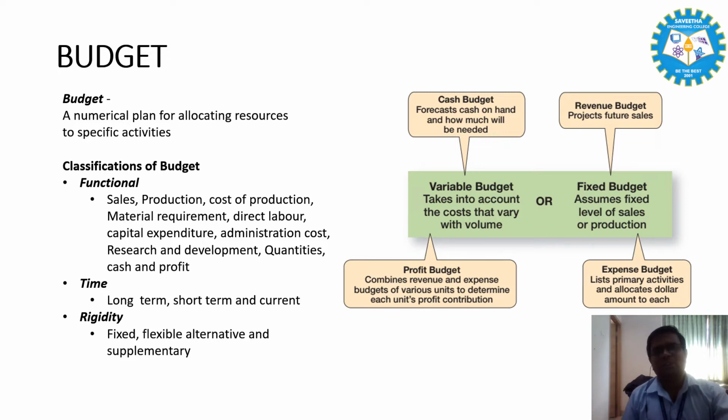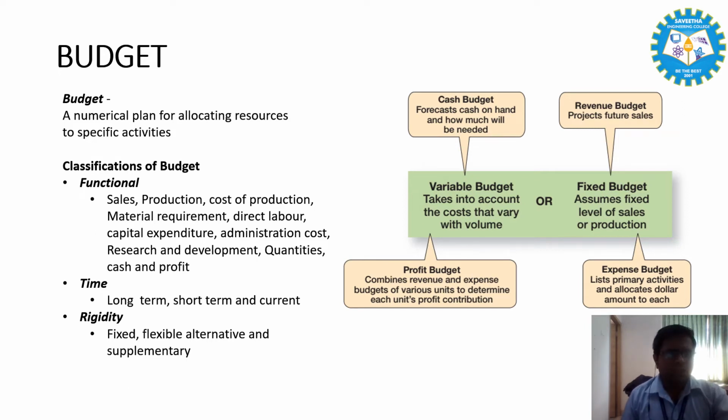The next one is material requirement budget. This budget deals with the requirement of direct materials. This budget should be related to the production budget, and the estimation for different types of raw materials is prepared for various products.